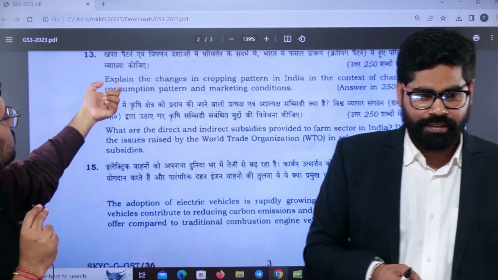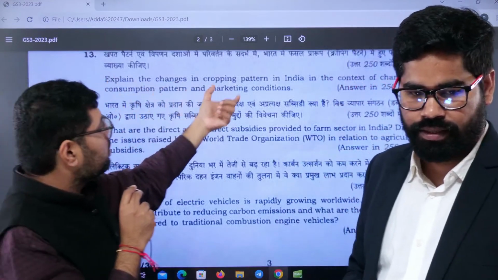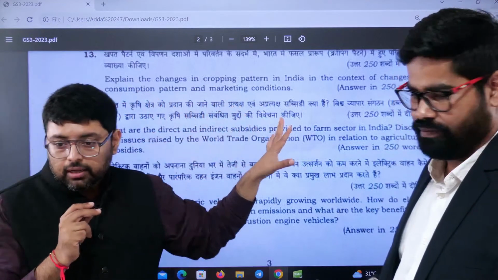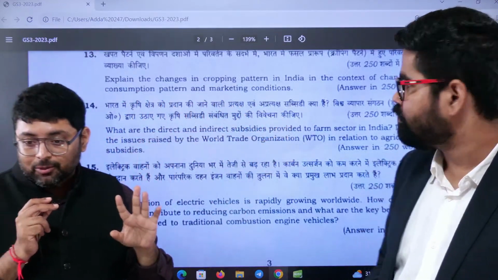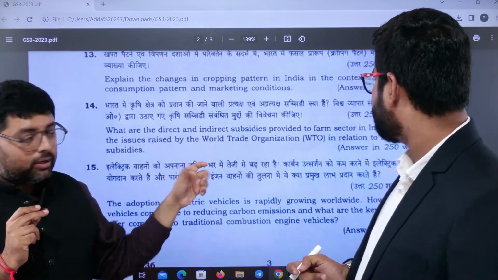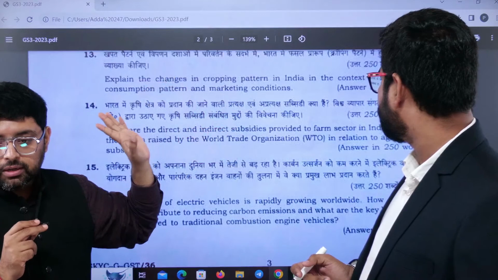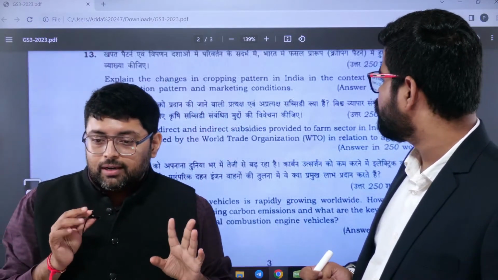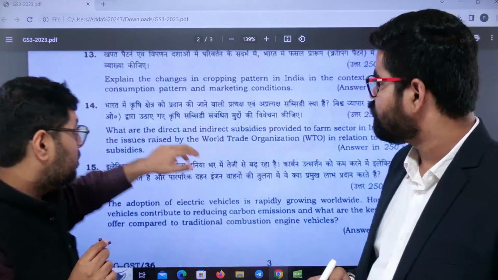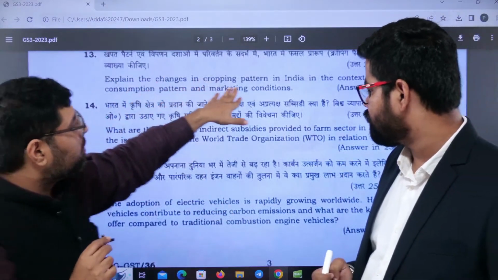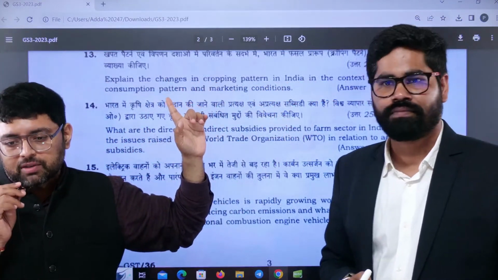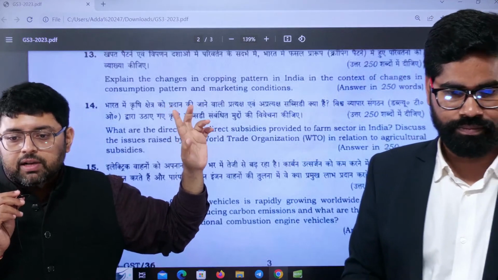Like this question 13 is saying: explain the changes in cropping pattern in India in the context of changes in consumption pattern and marketing conditions. Now this question I have covered in my class. So I can say with surety, even the 14th one also I have covered in my class. Even the land reform portion. So in agriculture I can say with surety that if you see my classes or lectures, you are able to solve the questions. Now when I say changes in cropping pattern in India, if you see the previous year questions also, they have asked a question on crop diversification, and not only once, they have asked multiple times.